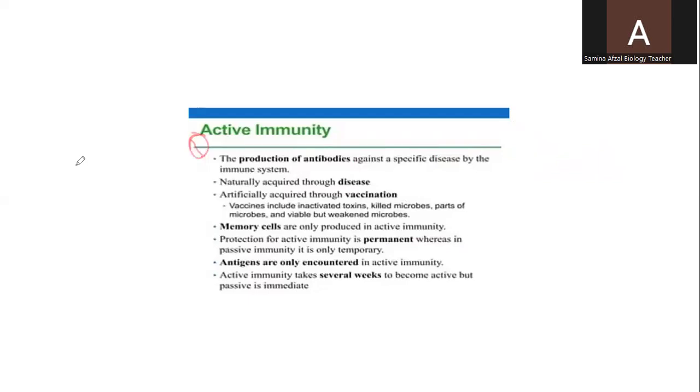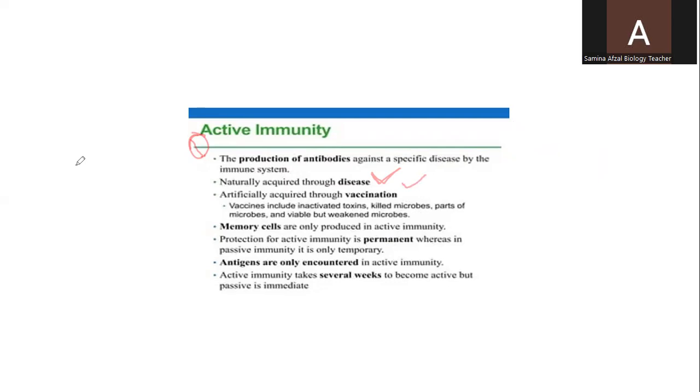Active immunity is of two types: natural active immunity, acquired through disease, and artificial active immunity, acquired through vaccination.